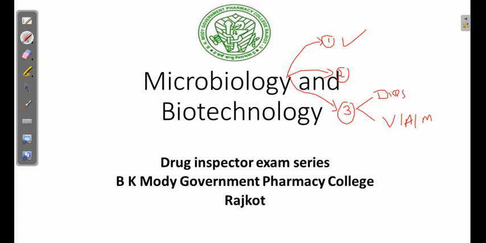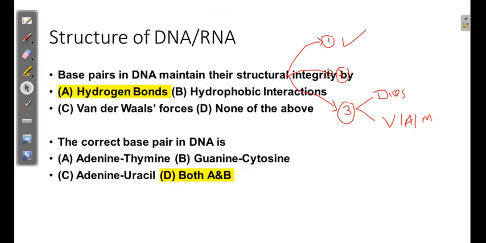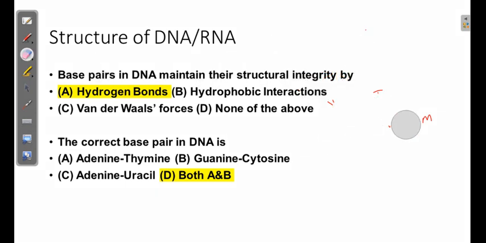Let us start to discuss some of the questions which were asked in previous examinations. The first question which we find very often is about the basic building block of life, that is DNA and RNA. As we know, DNA is the basic building block of life. It stands for deoxyribose nucleic acid.